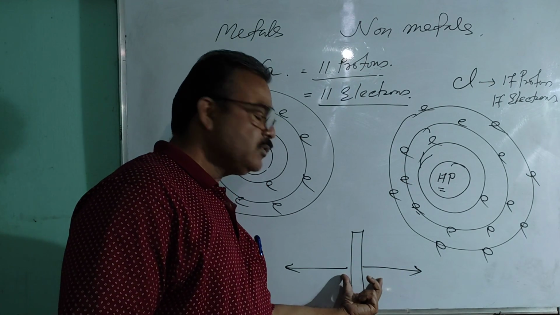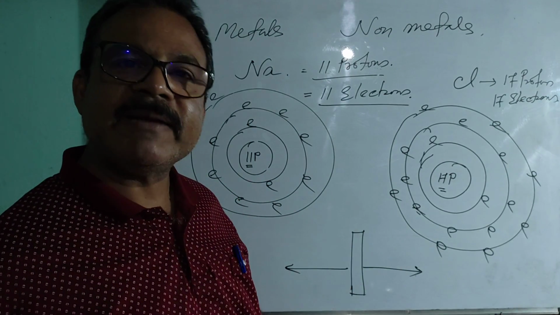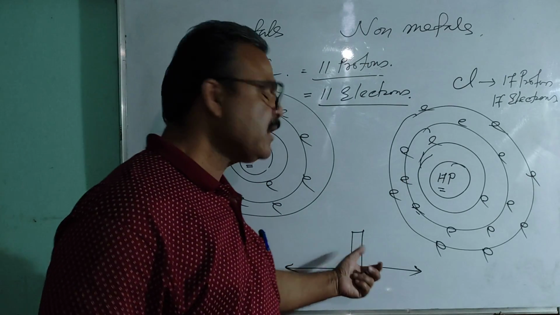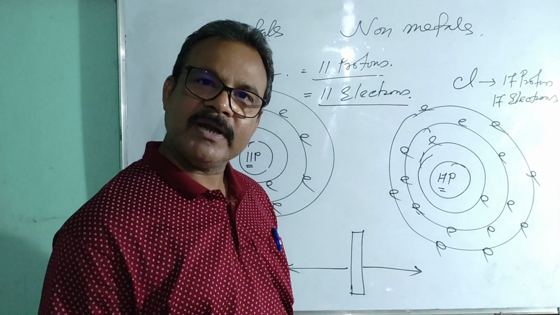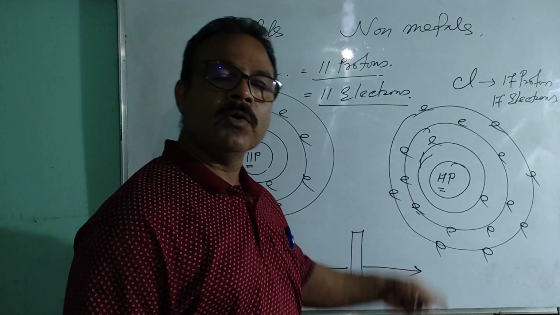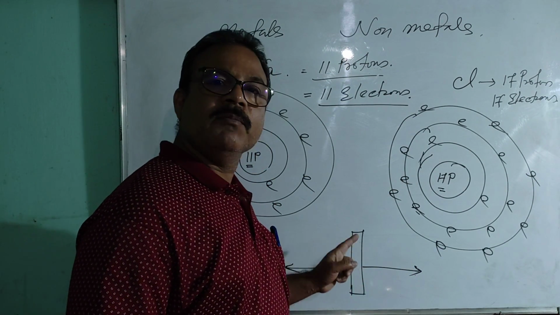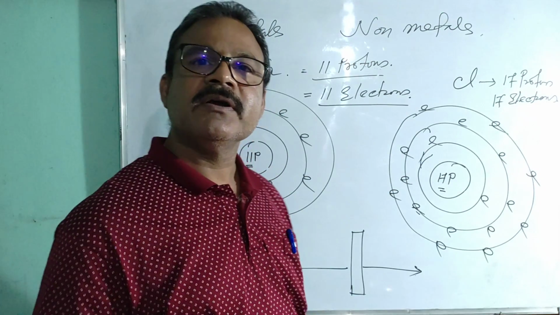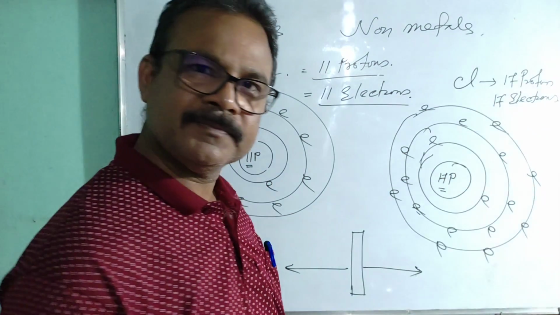If the amount of force from both directions remains the same, the object will not move in any direction. If the amount of force in a particular direction is more, then definitely the object will move towards that direction, meaning towards the direction of the net force.